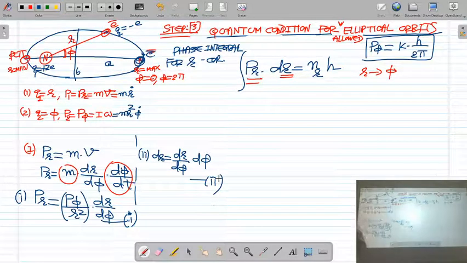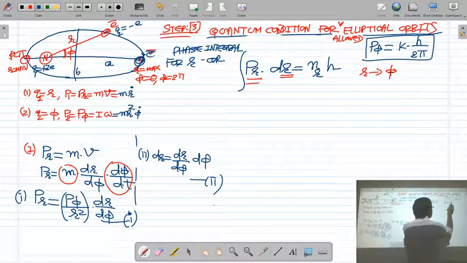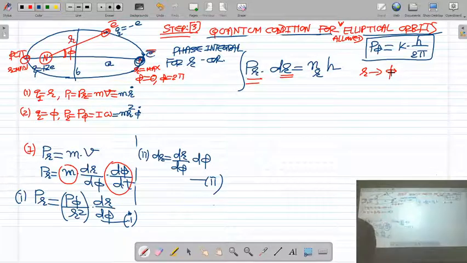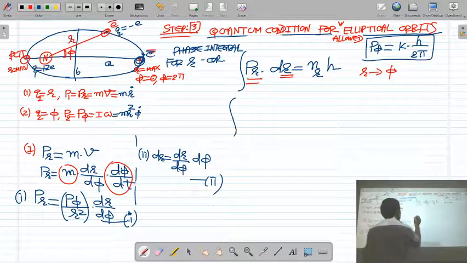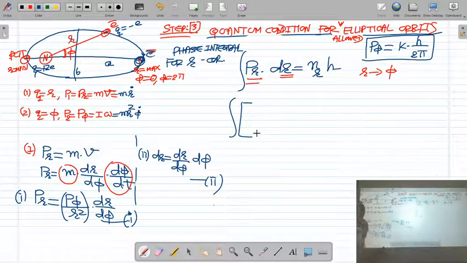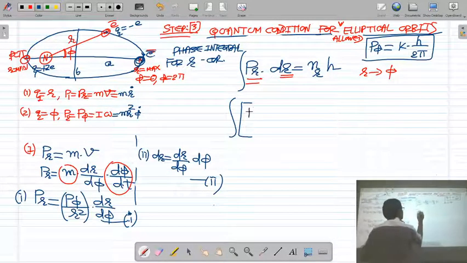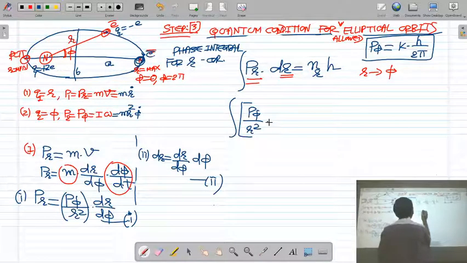integral, your integral will be converted from r coordinate to phi coordinate, because you know the limit of phi coordinate, that is 0 to 2 pi, so it is easy to solve. Okay, so now let's substitute the values. Integration of, okay, what is the value of Pr? Let us put the value of Pr from equation 1, that is p phi upon r square into dr by d phi.